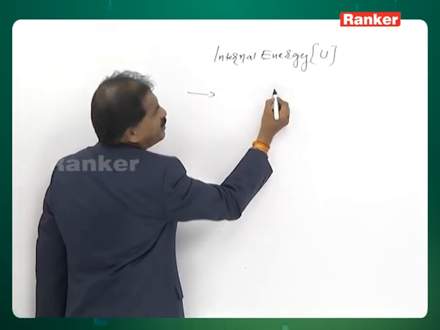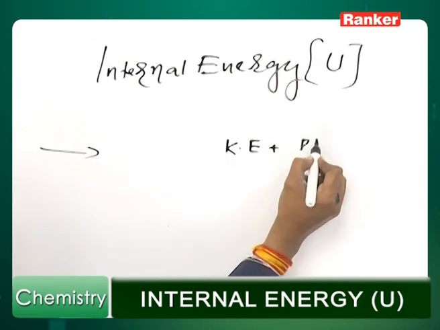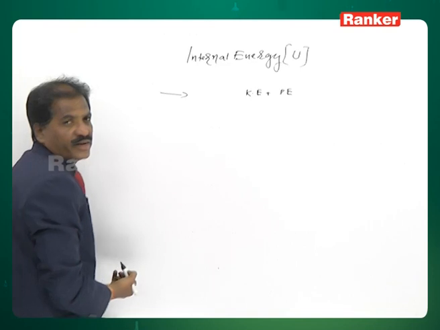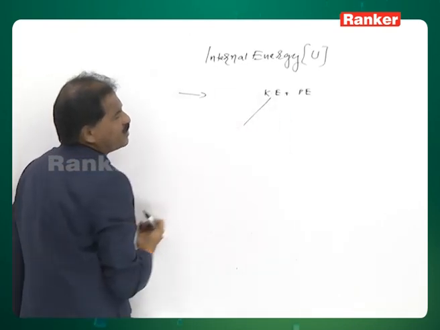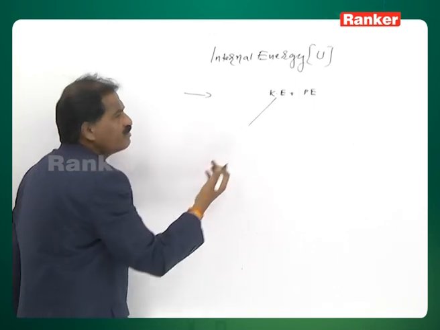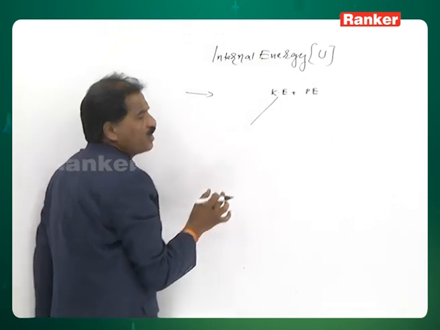That means, simply in other words, we can say the sum of kinetic energy and potential energy together is called internal energy. Next, if some amount of energy is present inside the system, a part of the energy will exist as kinetic energy and a part will exist as potential energy.